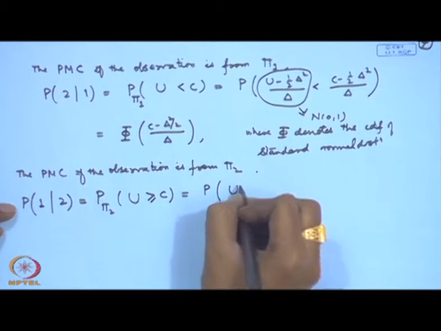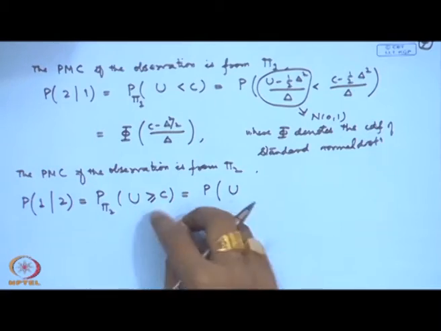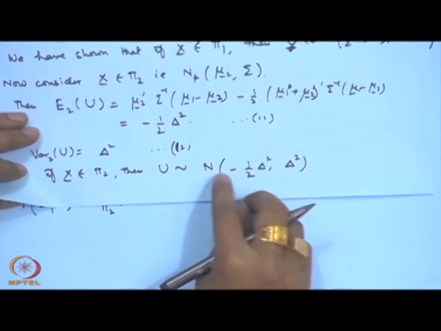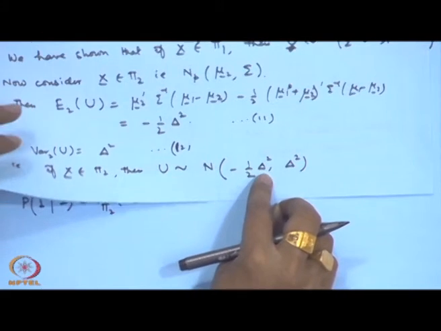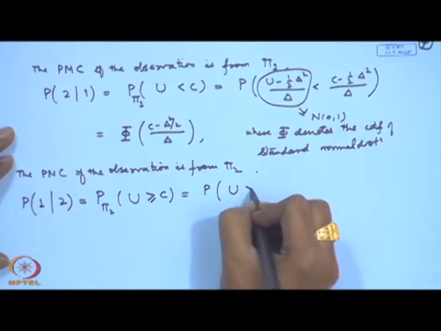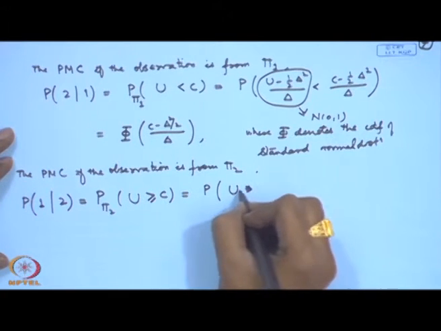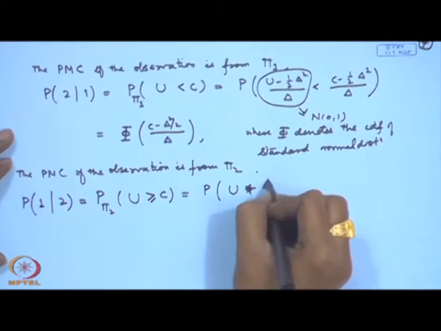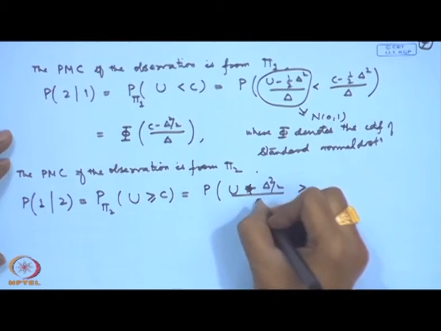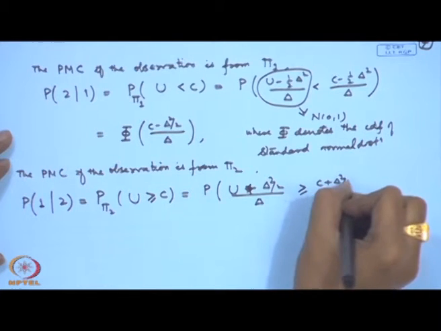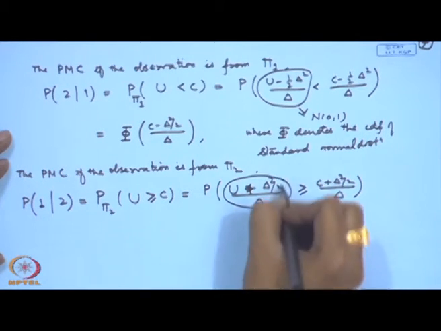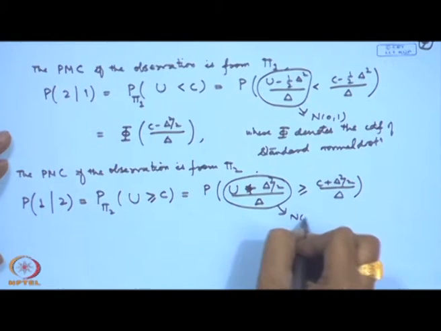Then u has normal distribution with mean minus half delta square and variance delta square. So this will become u plus delta square by 2, divided by delta, greater than or equal to c plus delta square by 2, divided by delta. And again this has a standard normal distribution.